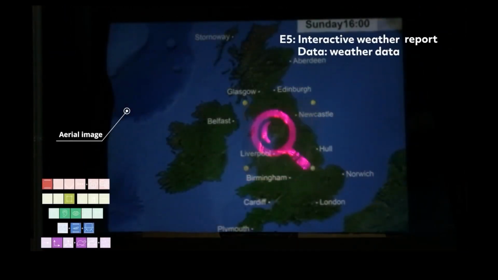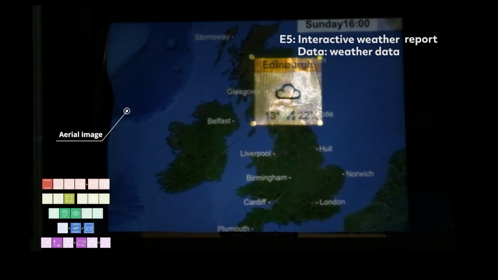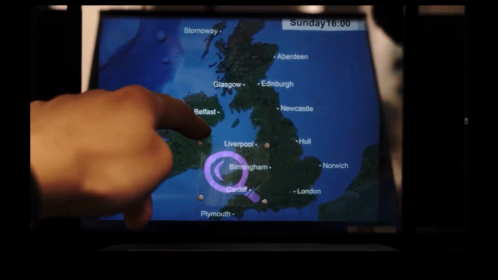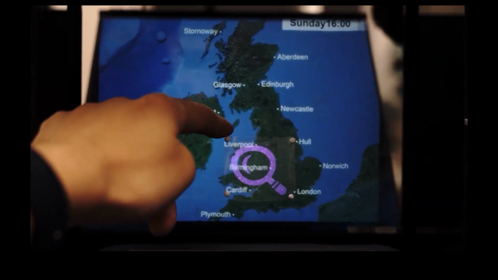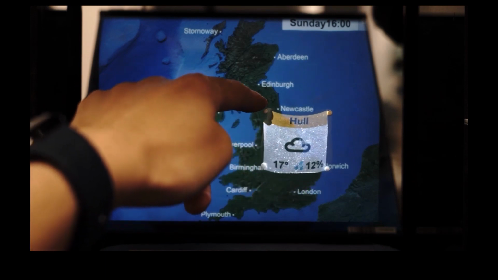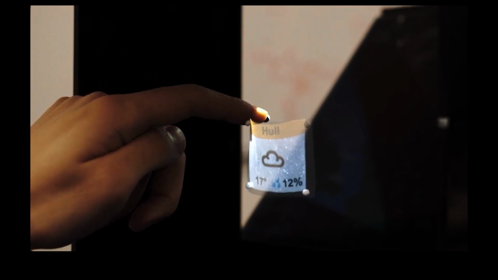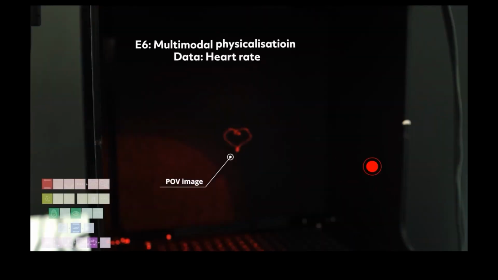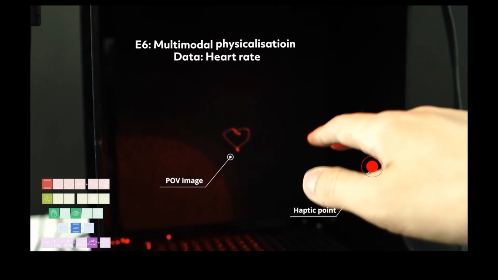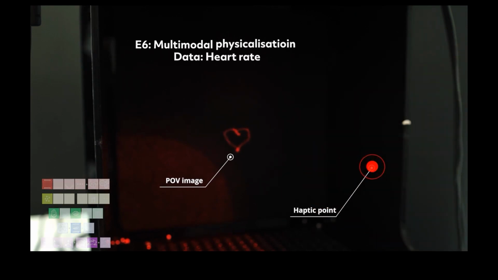In this weather report, we include audible sound generated by our system. The virtual MR component is an area image of a map showing the data context. We use a finger to directly interact with the levitated content. To show the heart rate data, we show the heart-shaped POV image as a data context, while haptic feedback contains frequency and intensity to simulate the real heartbeats.